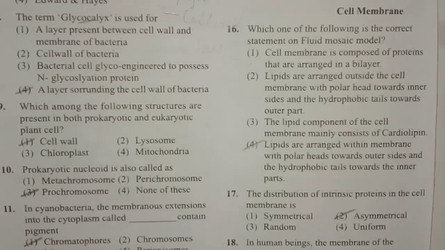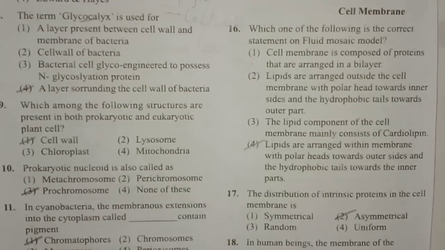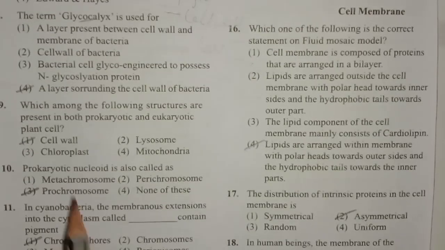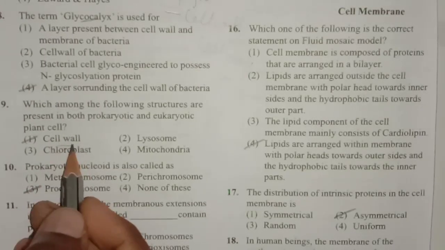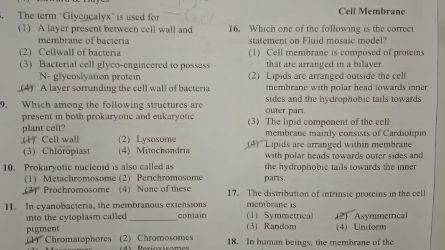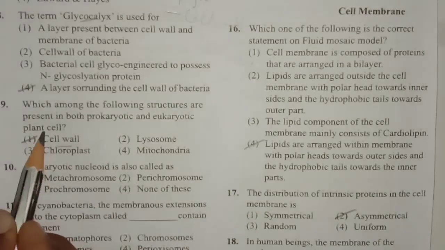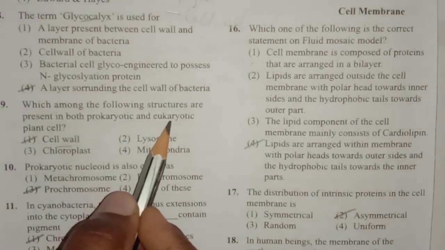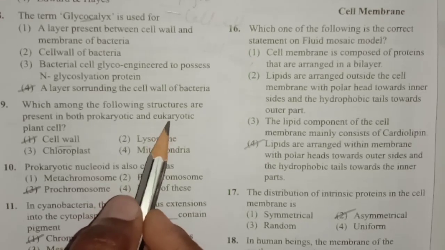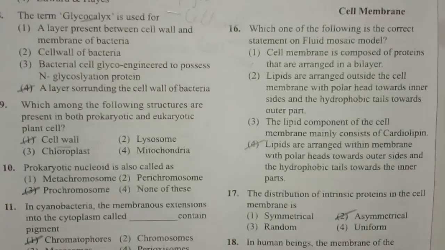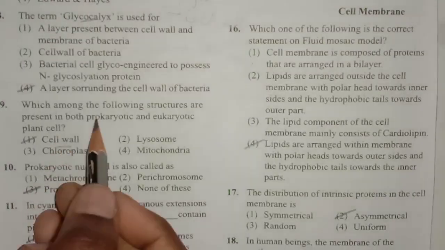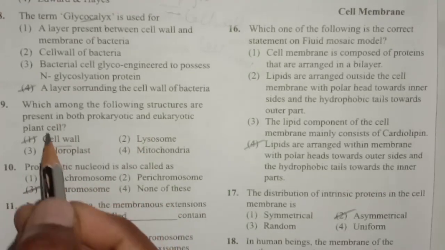Next one, which among the following structures is present in both the prokaryotic and eukaryotic plant cell? It is the cell wall. The cell wall is commonly present in all plant cells. Plant cells are eukaryotic cells as they contain a true nucleus. Even these plant cells have a cell wall, and prokaryotes like bacteria also have a cell wall. So that is the common feature present in both prokaryotic and eukaryotic plant cells.